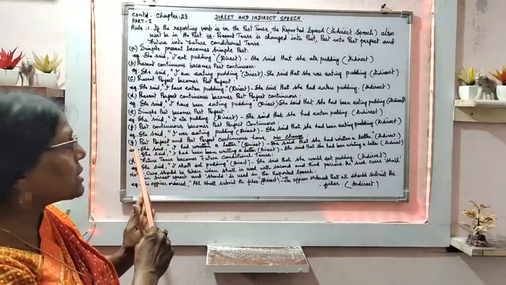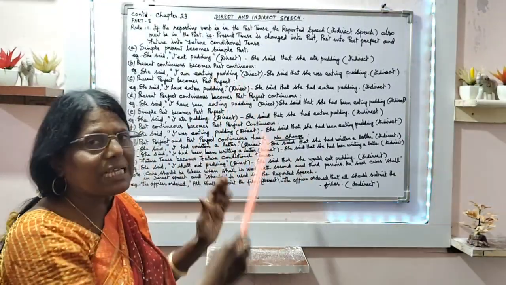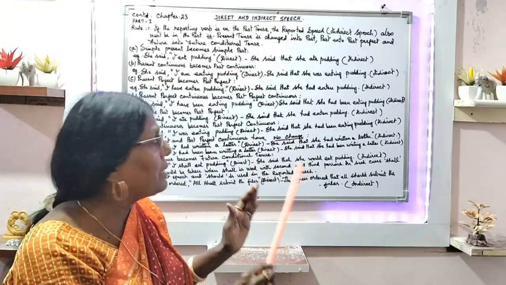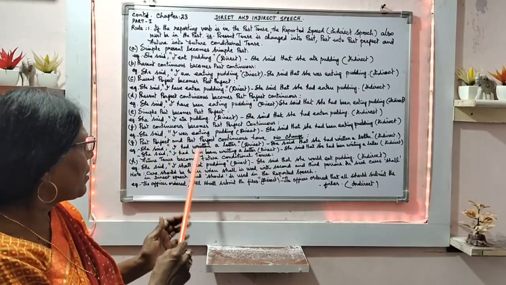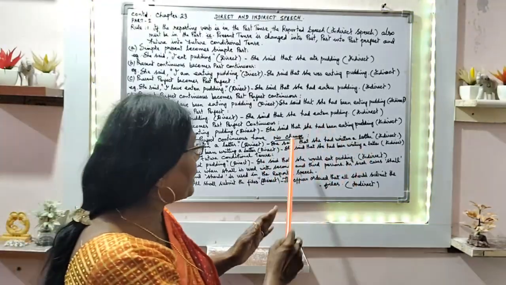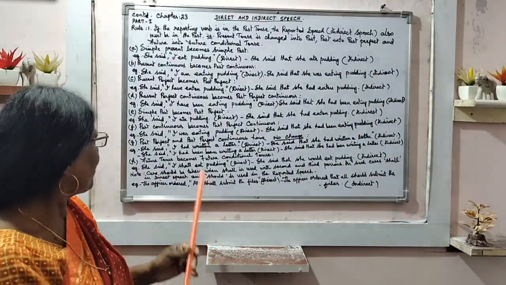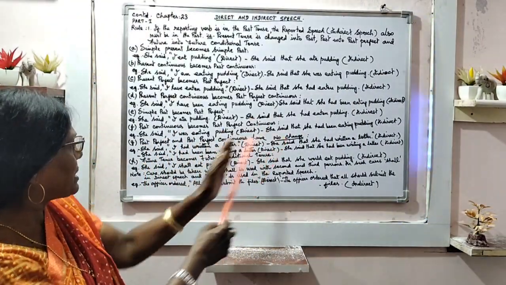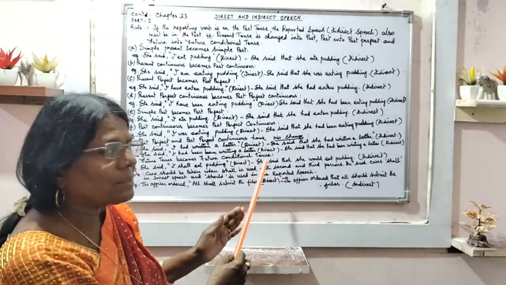Next is past perfect tense and past perfect continuous tense, which will have no change. As per the rule, writing will be there, but no change will occur. Example, she said, I had written a letter. That is direct speech. And indirect speech, she said that she had written a letter. And the next example, perfect continuous tense. She said, I had been writing a letter.